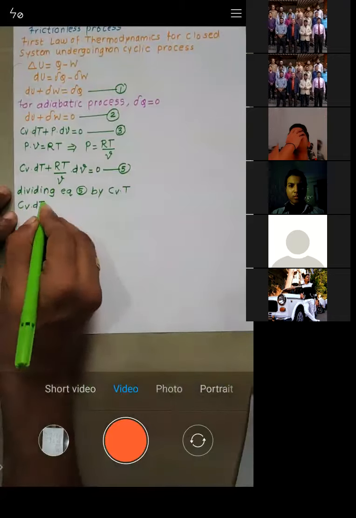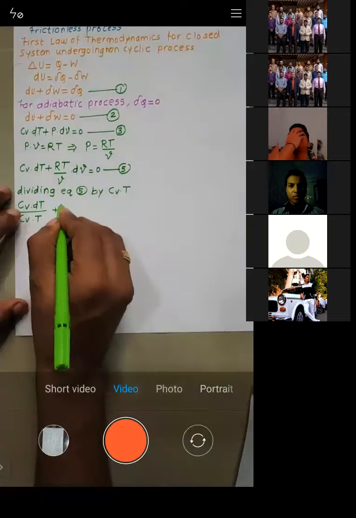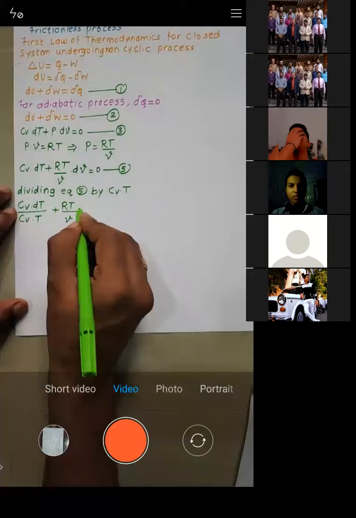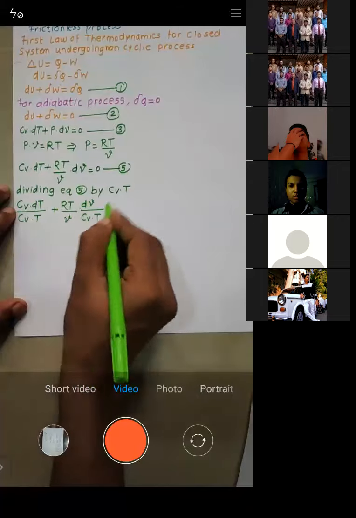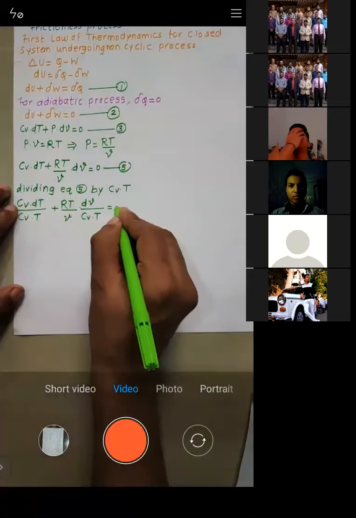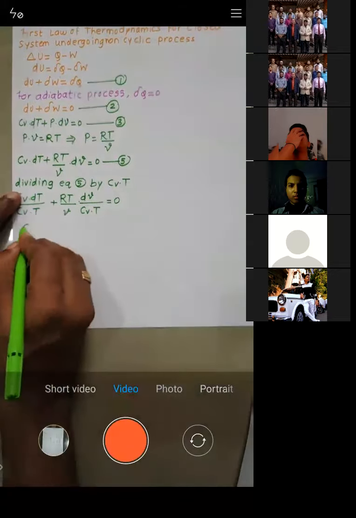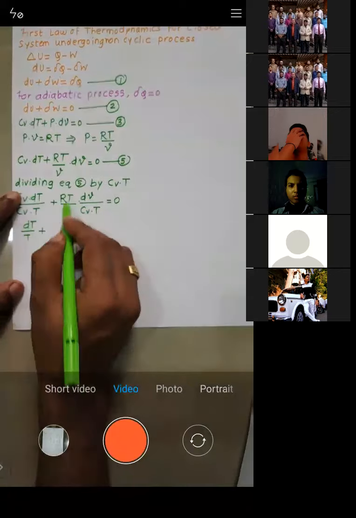Cv dT divided by Cv into T, plus RT by V into dV, again divided by Cv into T, is equal to 0. I need to divide everything by Cv into T. You can see Cv gets cancelled. What is remaining? dT by T plus, T and T get cancelled.